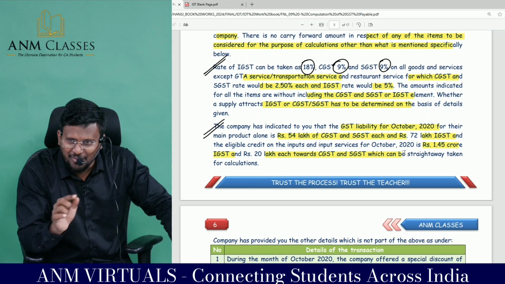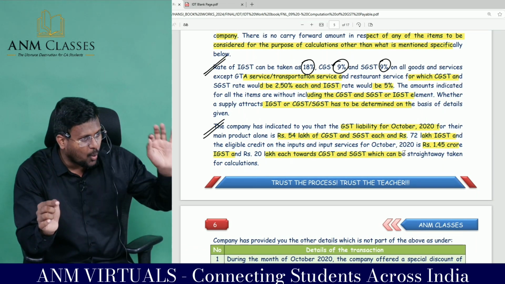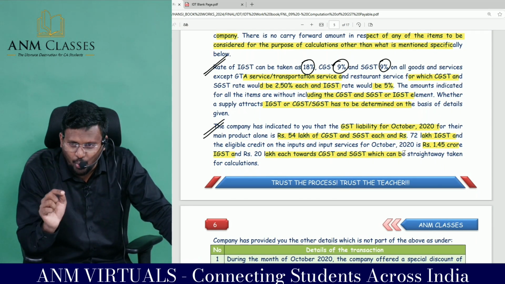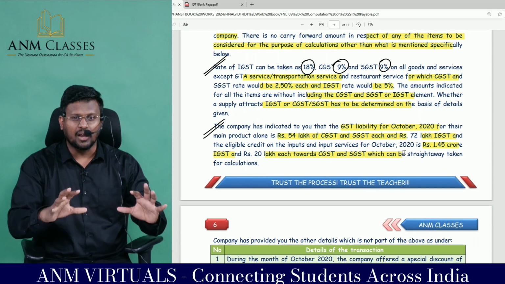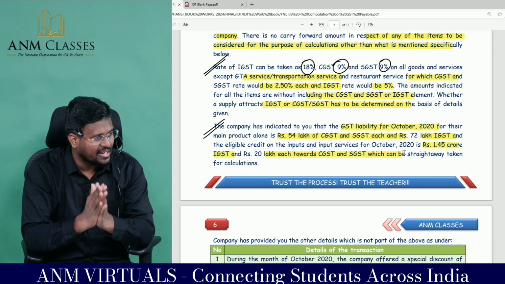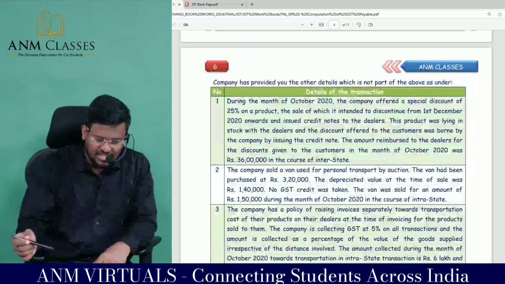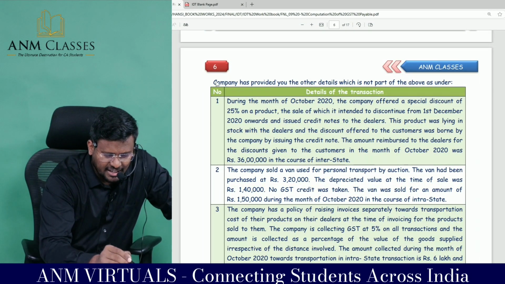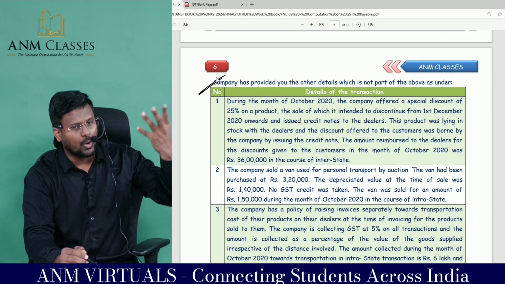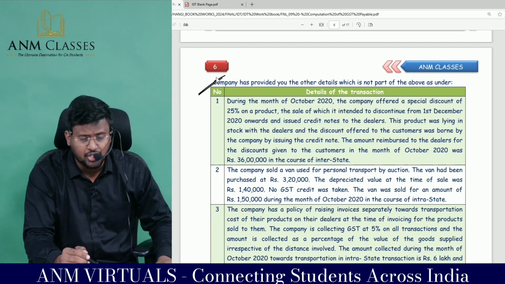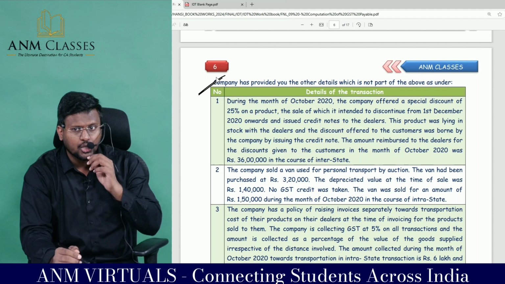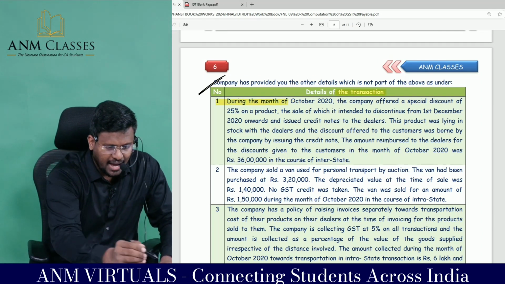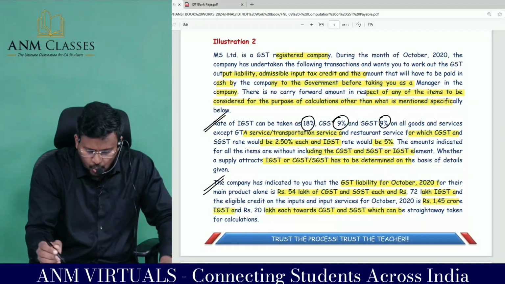Don't think that for this you will get 14 marks in the examination. In that output tax collected, there are certain errors, and in the ITC calculated, there are certain errors. You have to correct those errors to find out the correct output tax collected and the eligible ITC. That's what they have given as the adjustment. Not much. The company has provided you the other details which are not part of the above, as under. That means these are additional information they have given. For this additional information, you have to take a call. During the month of October 2020, sir, where we are standing, for what month are you going to calculate?